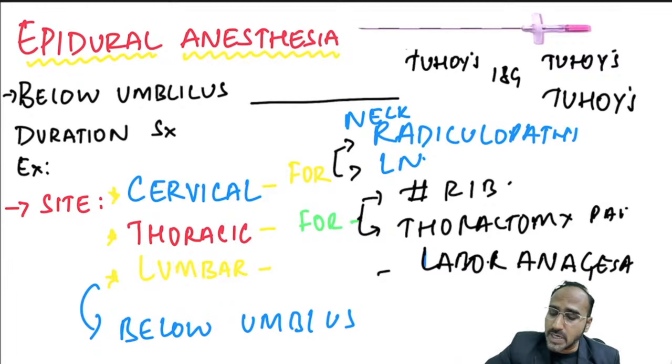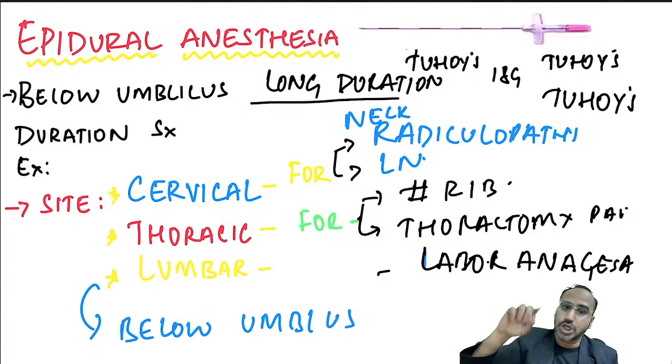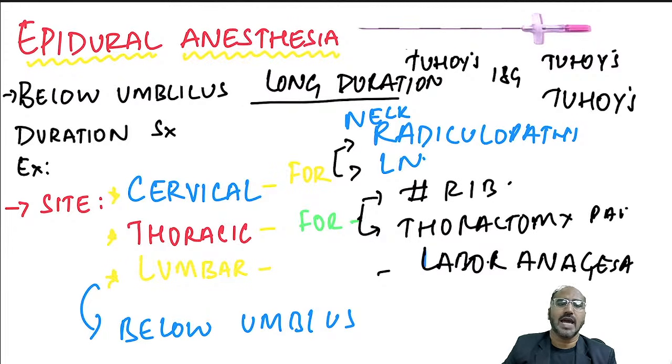Epidural is used for below umbilicus long duration surgeries. Remember, spinal is also used for below umbilicus short duration surgeries. Okay, epidural can also be used for many other reasons. If you are placing a cervical epidural, it is commonly used for neck pain or neck radiculopathies or lymph node dissection. Thoracic epidural can also be placed depending. Remember guys, epidural placement totally depends upon for what purpose are you using.